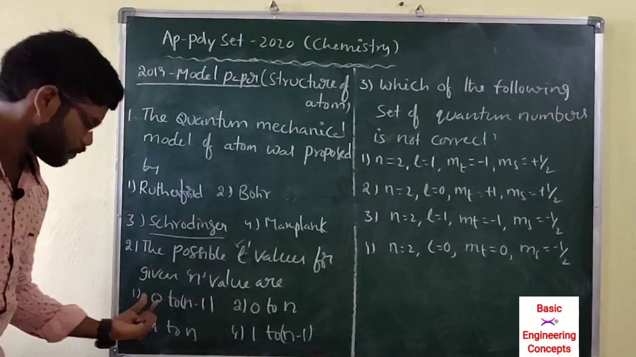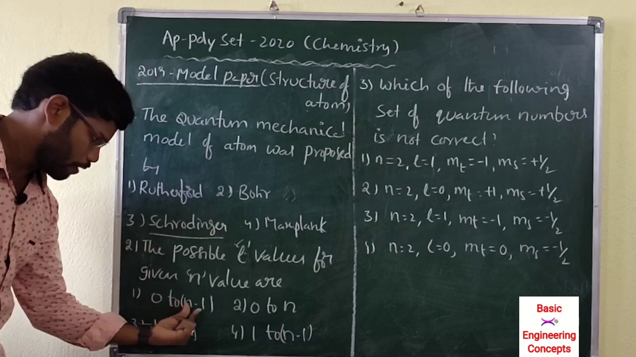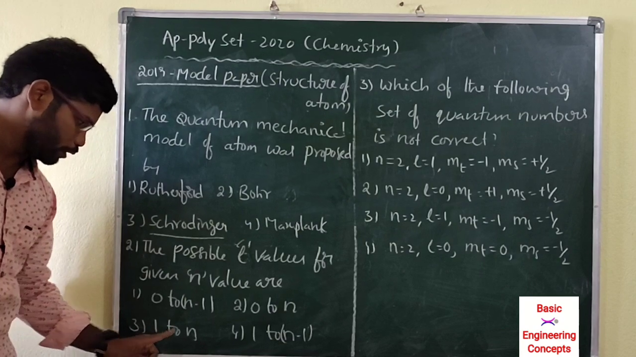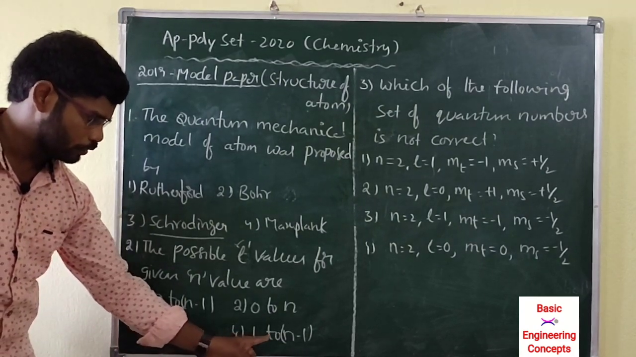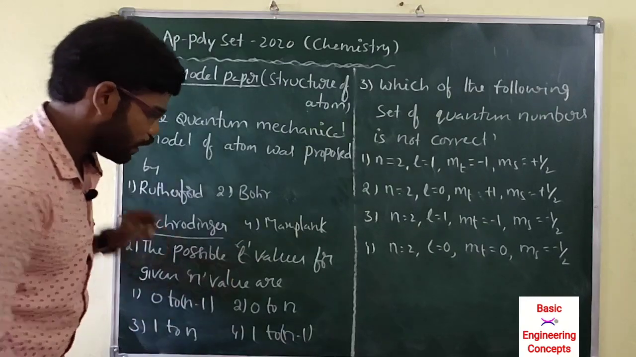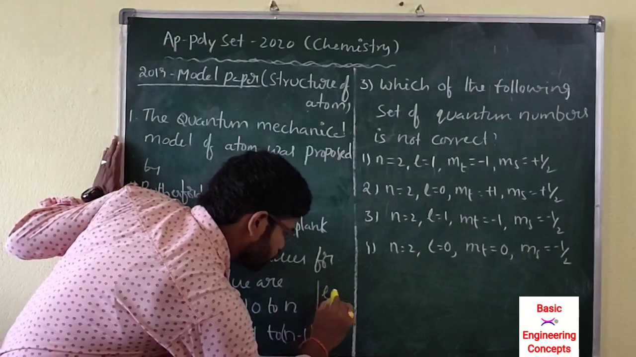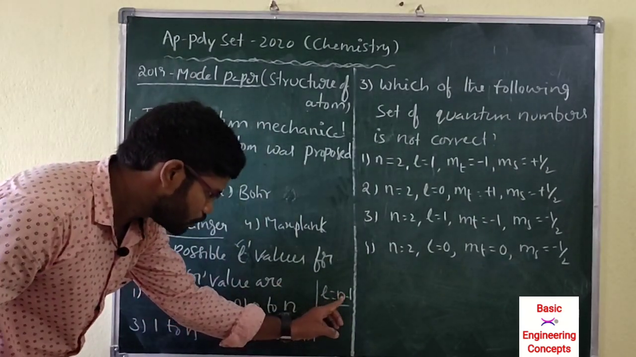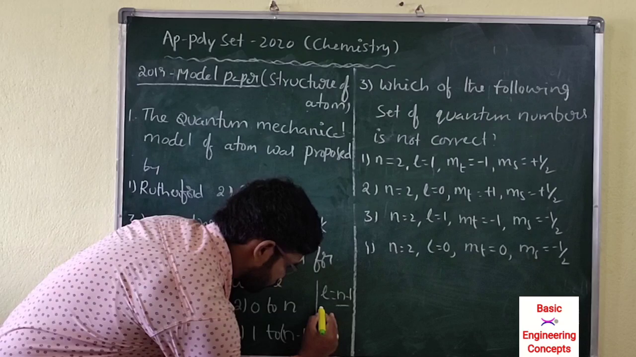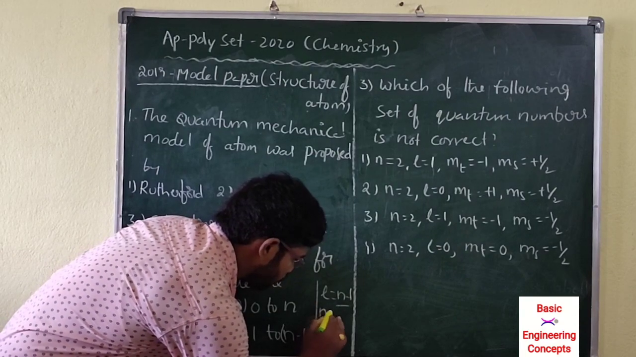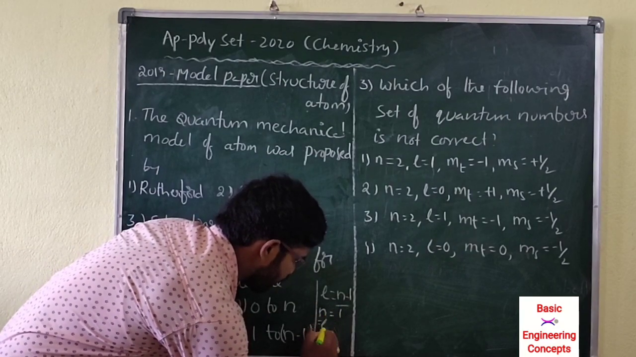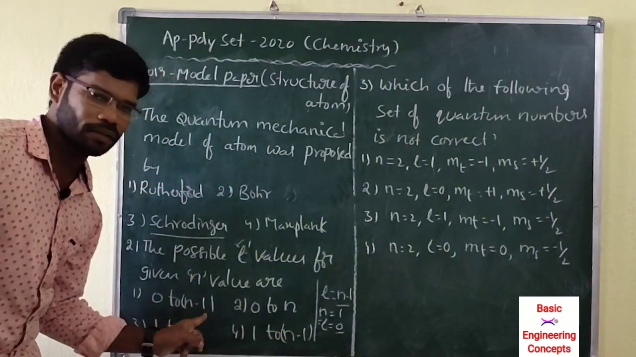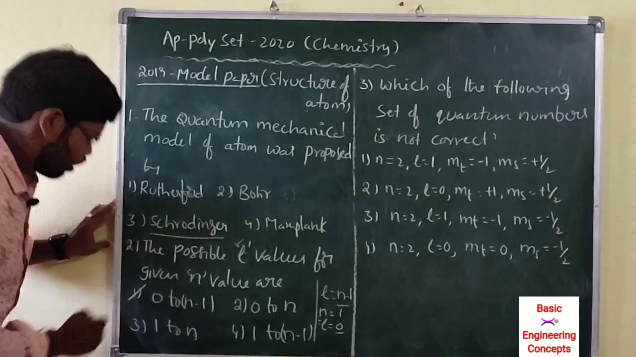The second question is the possible L values for a given n value. The options are 0 to n minus 1, 0 to n, 1 to n, and 1 to n minus 1. Actually, L equals up to n minus 1. So if n value is 1, then L value is 0. So L value 0 to n minus 1 is the correct option.